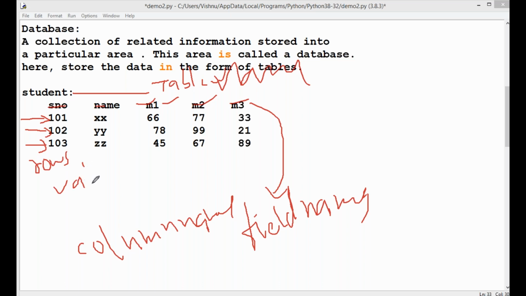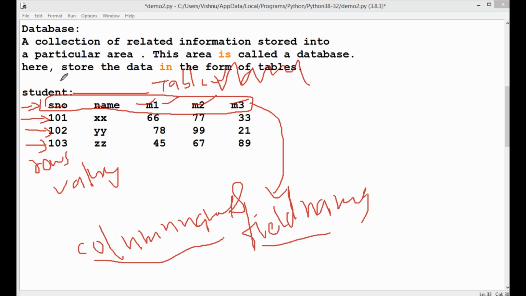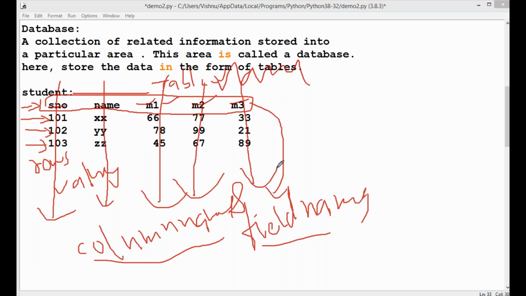In each and every row, there are a number of values. This is called the heading, H1, H2. It is a row, but this row holds the field names or column names. Now these are the columns: first column, second column, third column, fourth column, and fifth column. Up to here, is it clear to all of you?